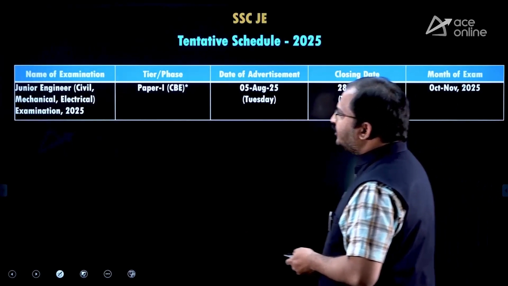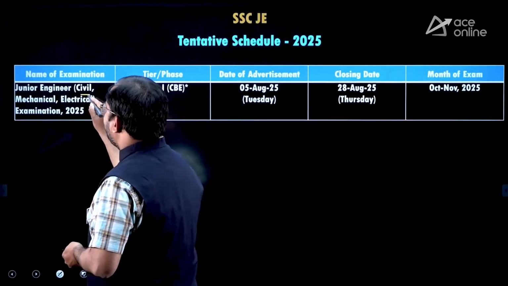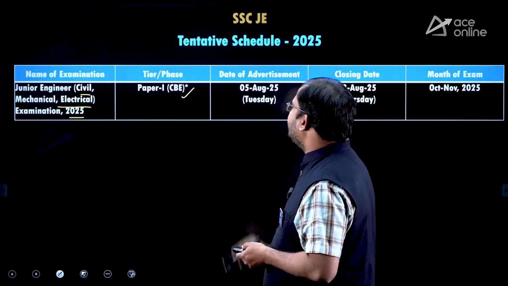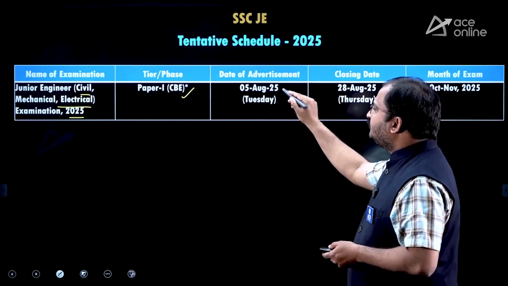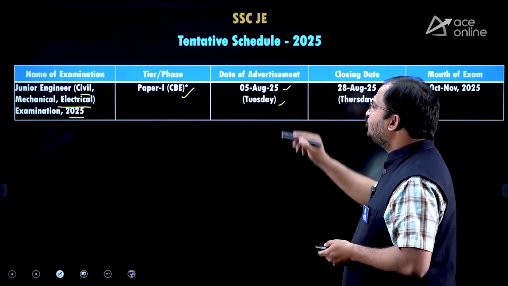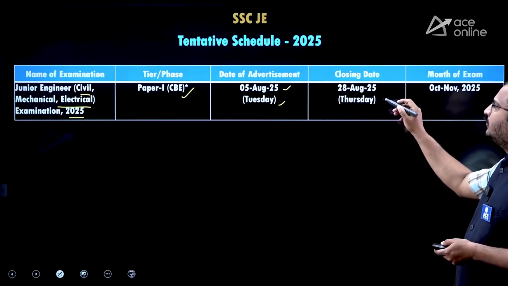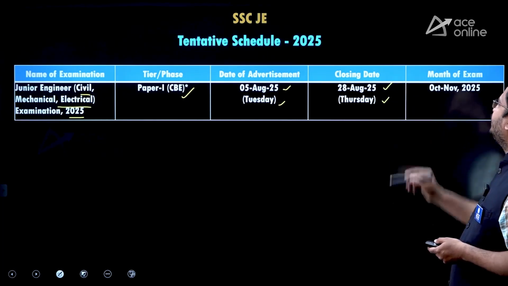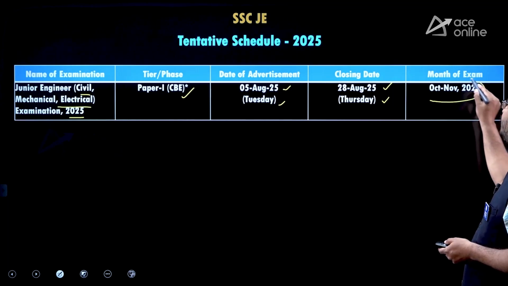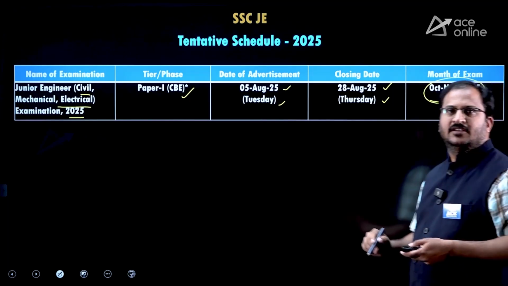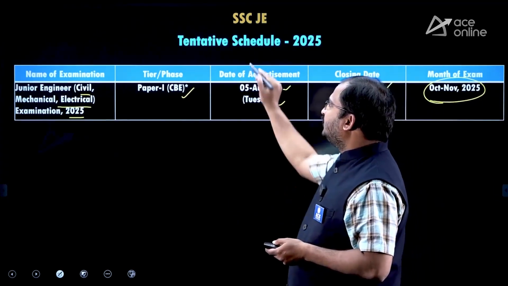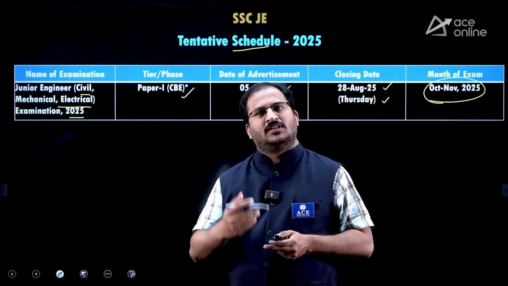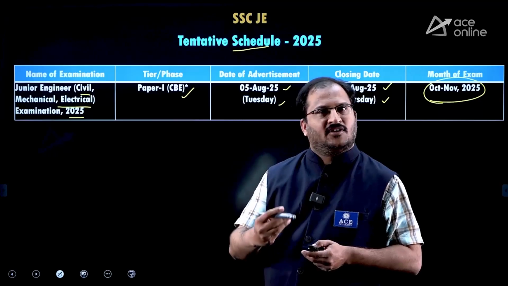So, coming to the tentative schedule, Junior Engineer Civil, Mechanical, Electrical Examination 2025, Paper 1, Computer Based Examination. The date of advertisement is 5th August 2025, that is Tuesday, and the closing date of the application form is 28th August 2025, Thursday, and the month of examination will be October to November 2025. So, the month and year of examination is given. This is a tentative schedule, dear students. When the official notification comes out, we will make a video again for your convenience.